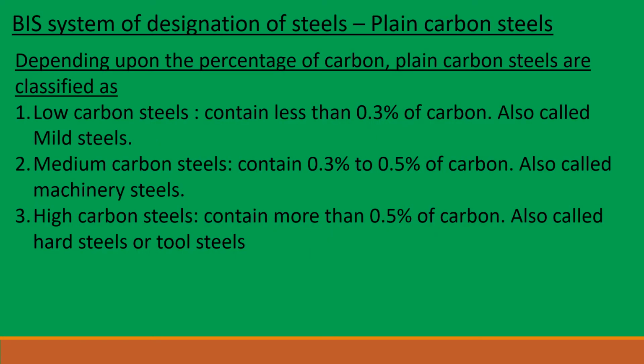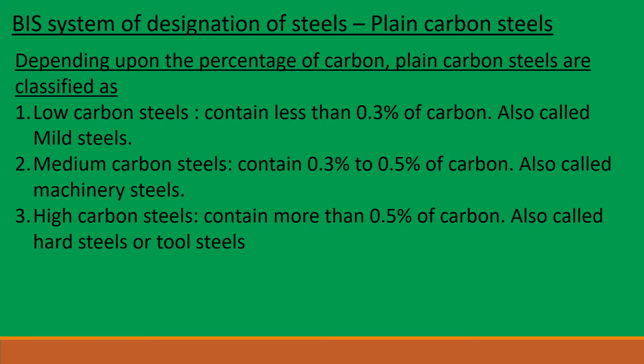So the first one is plain carbon steels. Depending upon the percentage of carbon, plain carbon steels are classified as low carbon steels, medium carbon steels and high carbon steels. Low carbon steels contain less than 0.3% of carbon. They are also called mild steels. Medium carbon steels contain 0.3 to 0.5% of carbon. They are also called machinery steels. High carbon steels contain more than 0.5% of carbon. They are also called hard steels or tool steels.